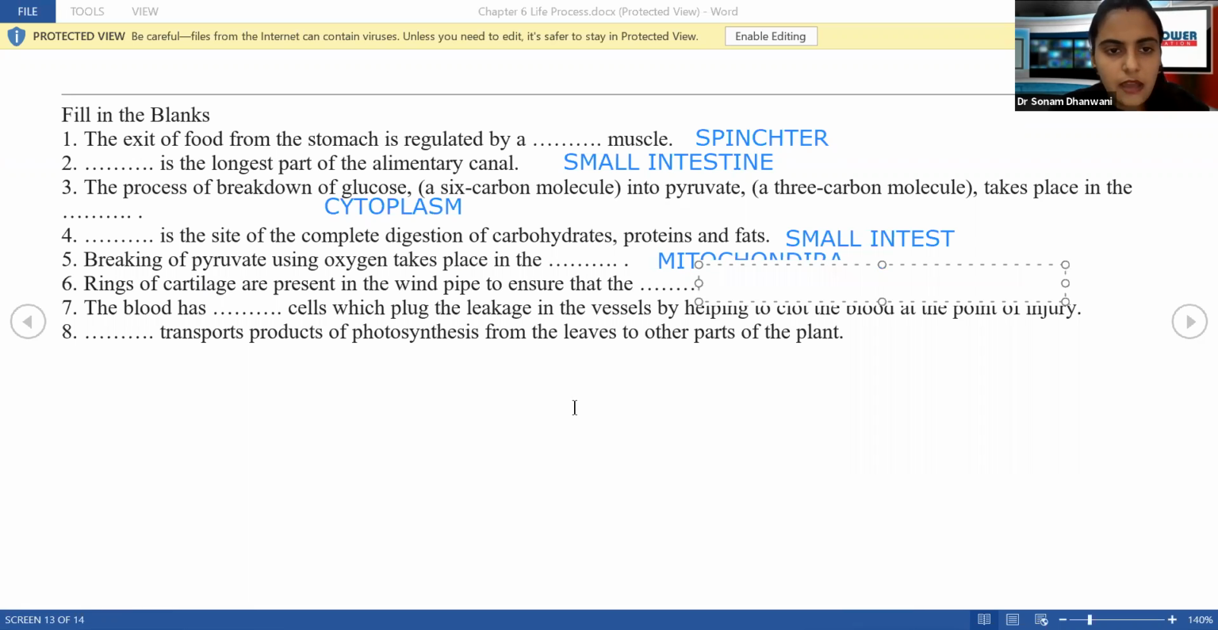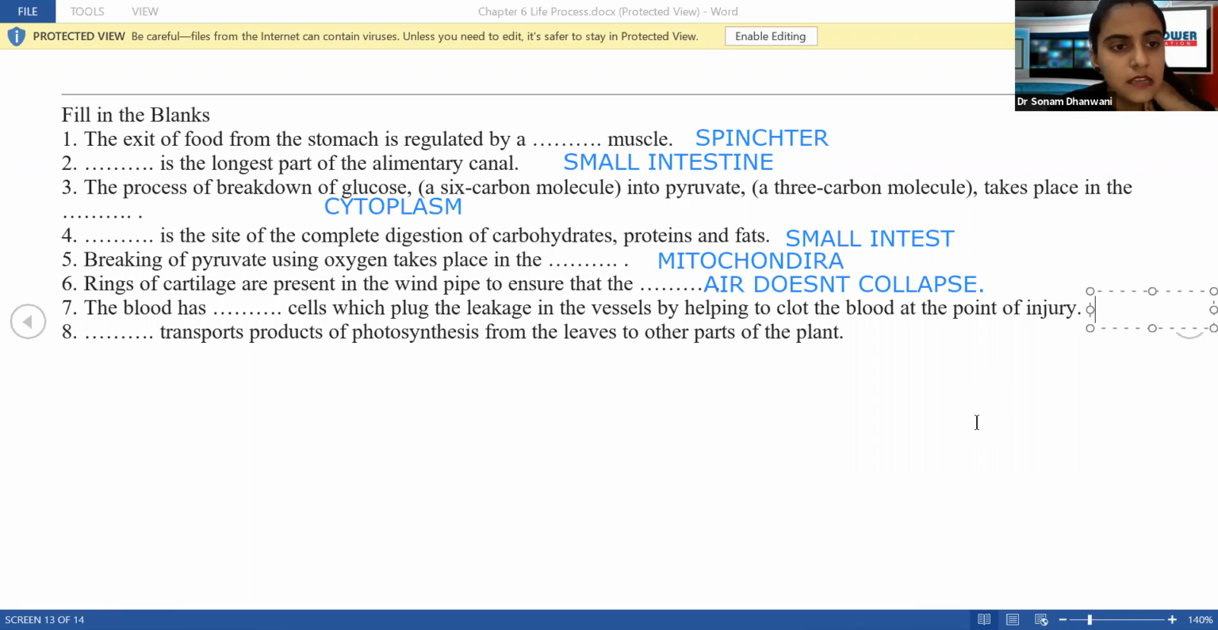Next, rings of cartilage are present in the windpipe to ensure what? Why do cartilage rings exist? So that the windpipe doesn't collapse. It ensures that the windpipe doesn't collapse, meaning air should not go back, and it should not enter the food pipe.